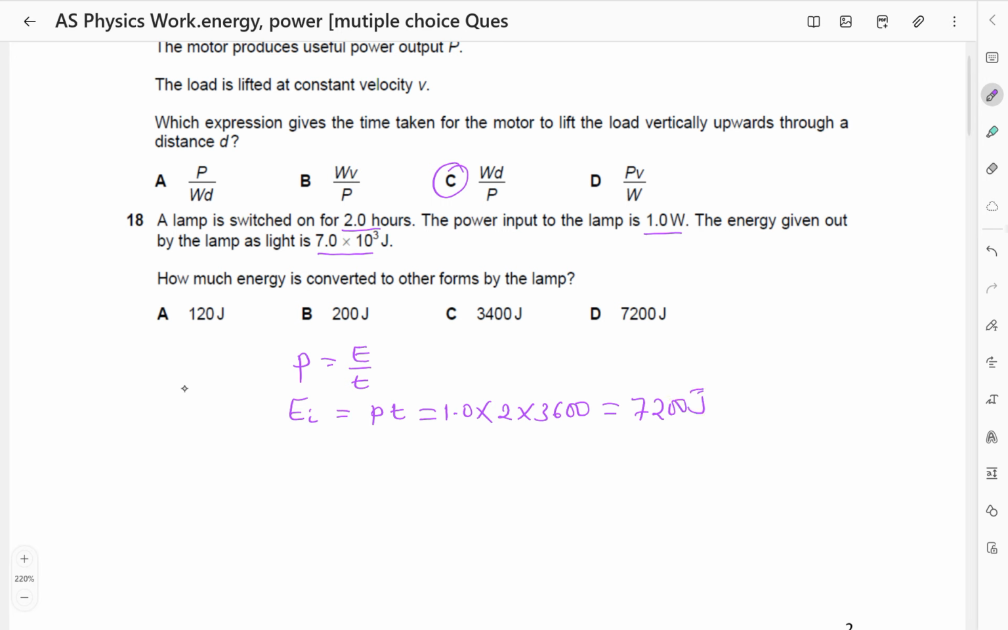But the energy given out by the lamp as light is 7 times 10 to the power 3, so the energy output, E naught, is 7000 joules. How much energy is converted to other forms by the lamp? The energy converted to other forms is the difference in these energies. So that is 7200 minus 7000, which is equal to 200 joules. So the answer is going to be B.